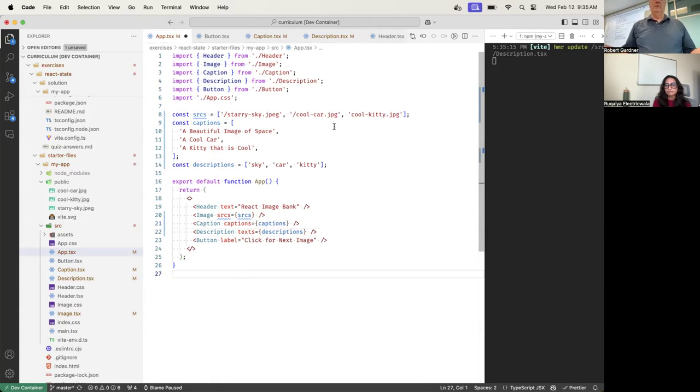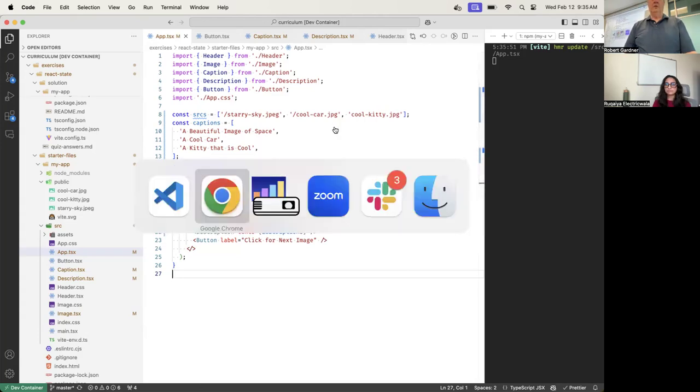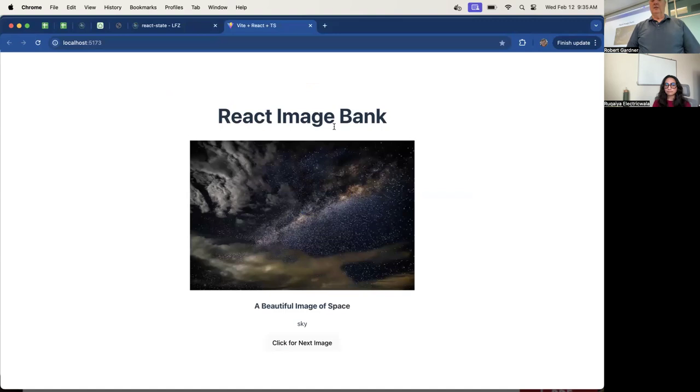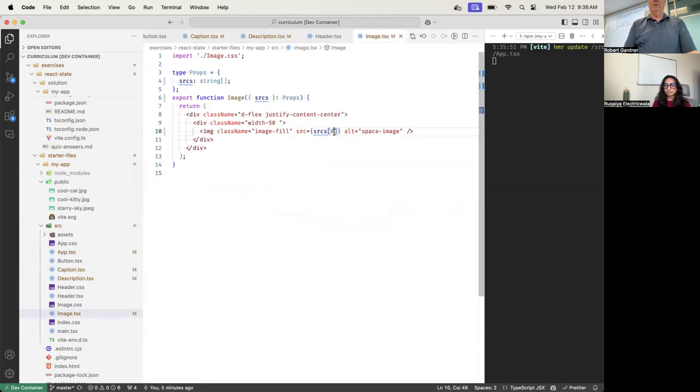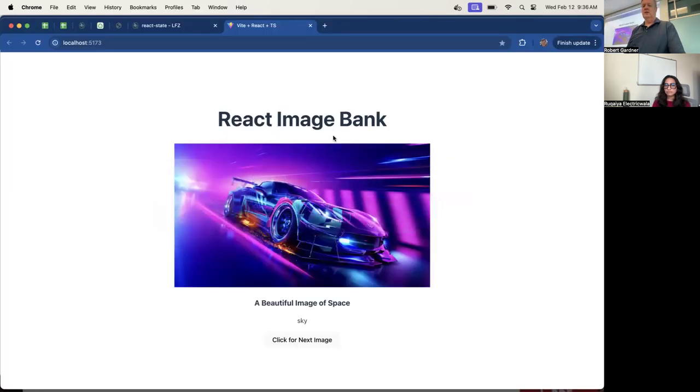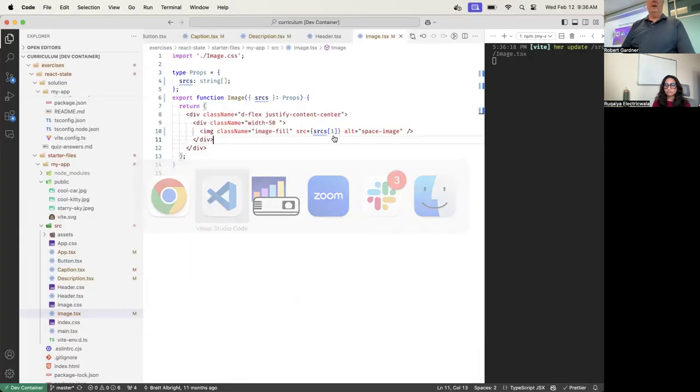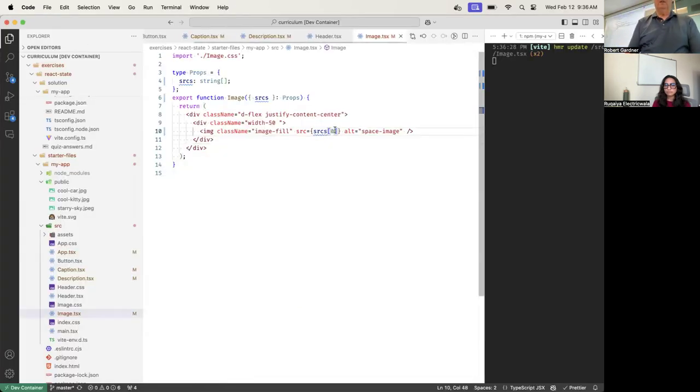There's no change to be made to the button. So now we're okay. If I switch over, it looks the same. Beautiful image of space, sky, click for next image, react image bank, and that image. Now I can go over here and instead of image of 0, I can do image of 1. What do we expect to see now when I flip over? The second image. Good, the car. All right, so now I've got it compiling again.